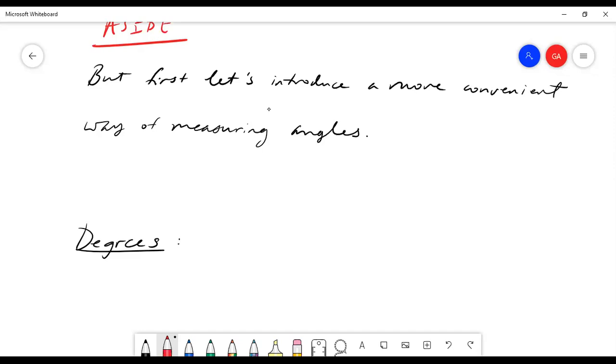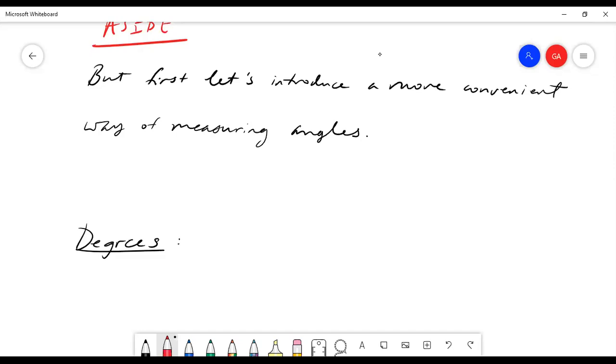Those of you who like history. Where did degrees come from? Why are there 360 degrees in a circle? Anyone? Because there were the people who saw the sun going around and they thought it takes 360 days for it to go around. That's very good, yes.